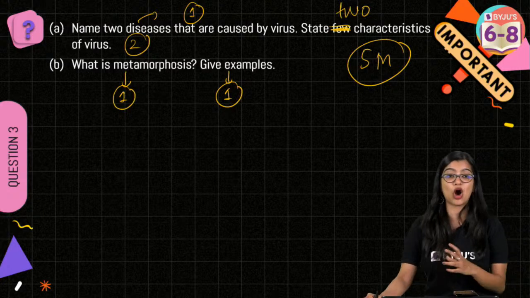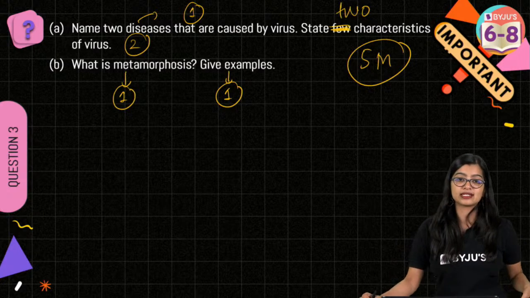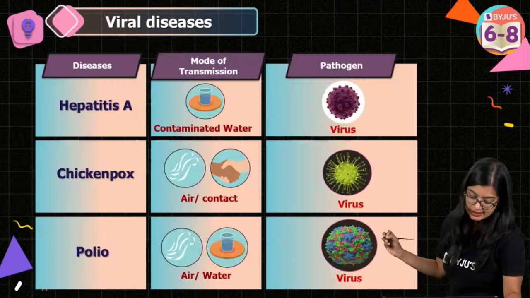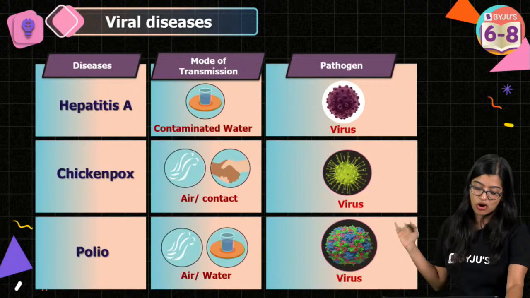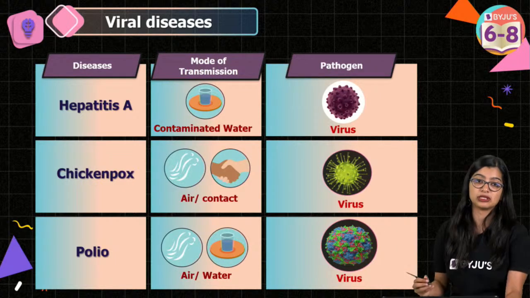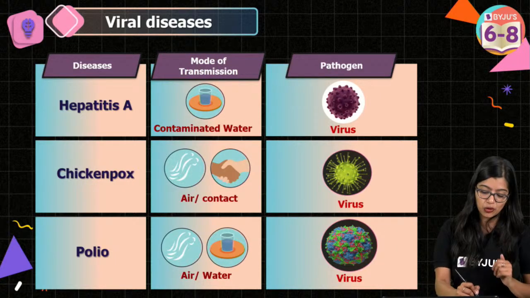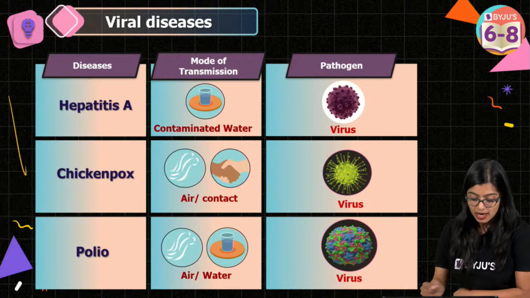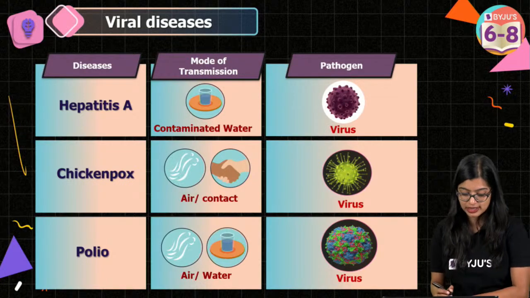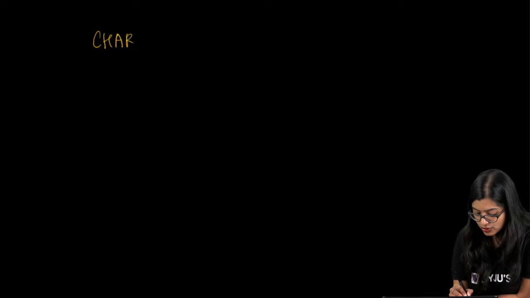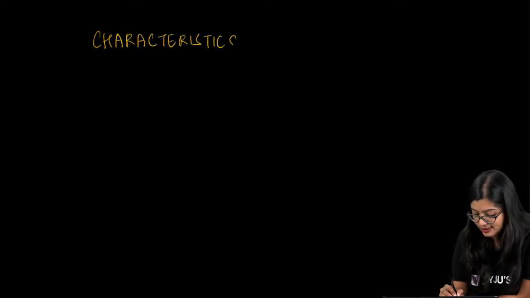Yes. Polio, hepatitis, very good. COVID-19, flu, chickenpox, cold, very good. Yes, most of you have got the answer to this. So hepatitis A, chickenpox, polio are all examples. So now you write any 2, you will get 1 mark for this. Now the second part of this particular question is asking us to write down characteristics, right? So write down any 2 characteristics of viruses.